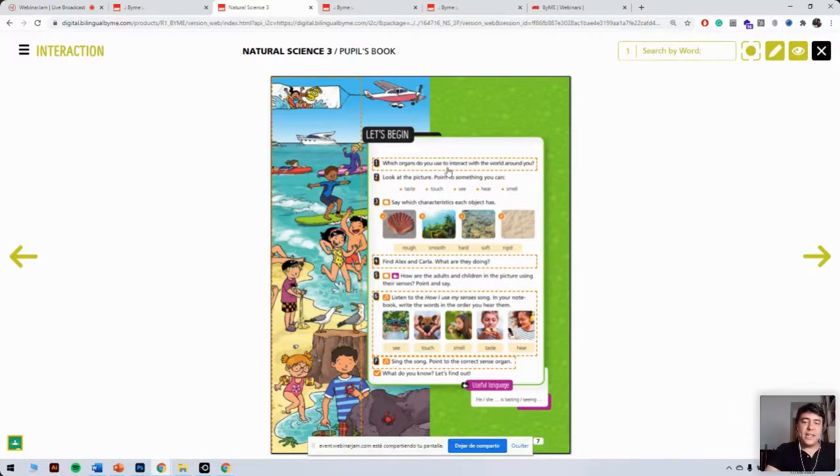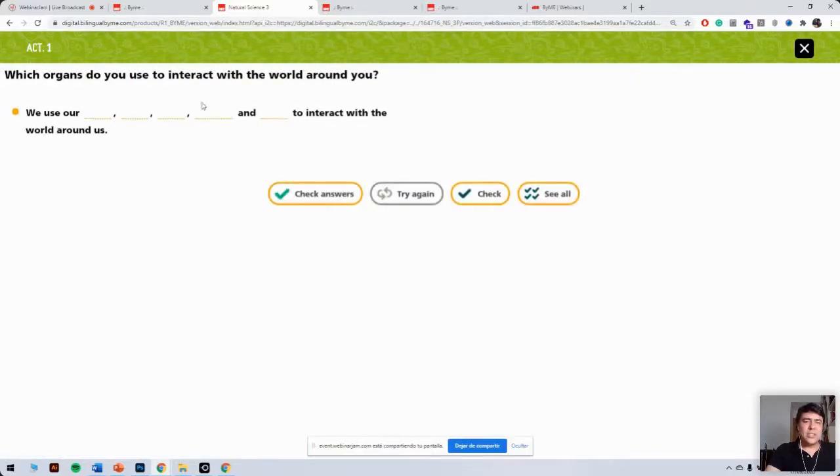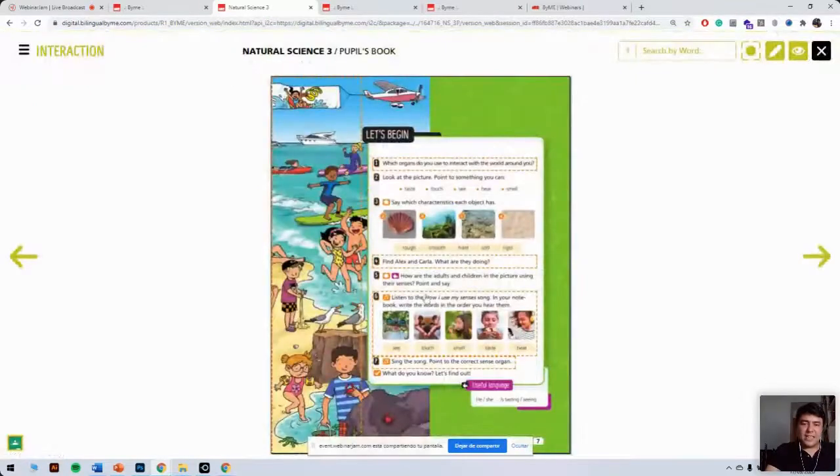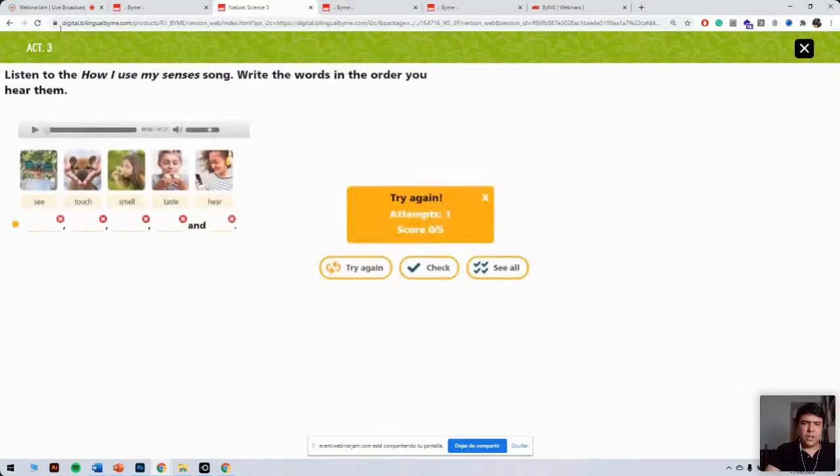If we click on this one here, for example, you can see that the students would be able to do these exercises in this way. In this case, for example, you see here that this is a listening exercise. If you click on this, you get a little player, and if you click on it, it will start playing the audio. I don't know if you can hear the audio, probably not.